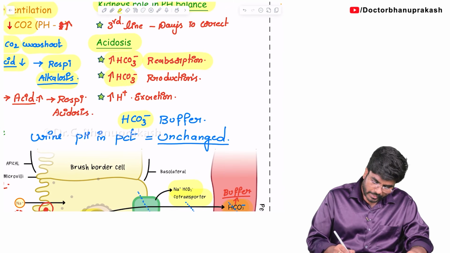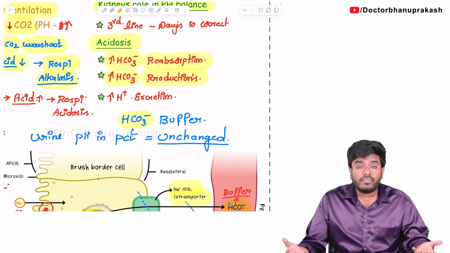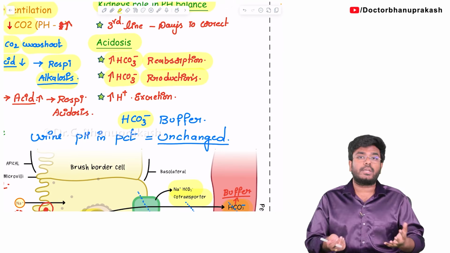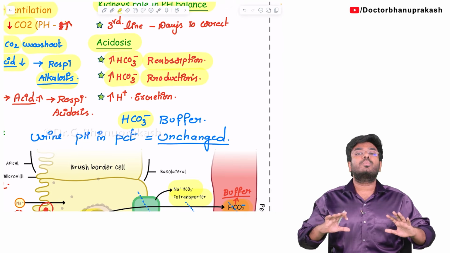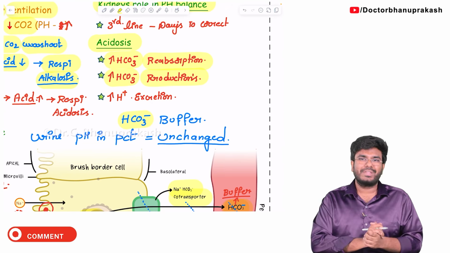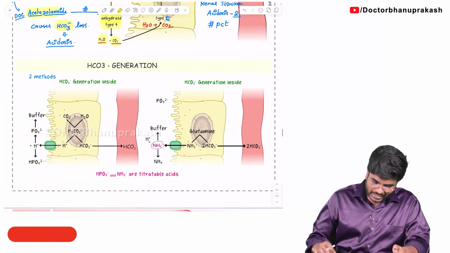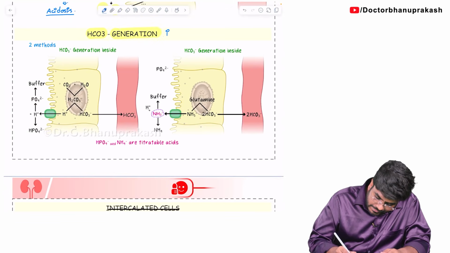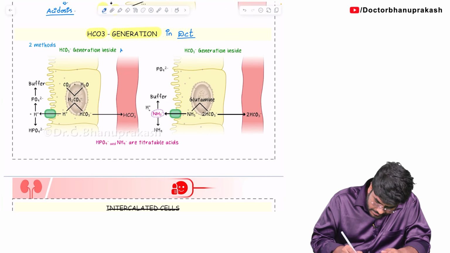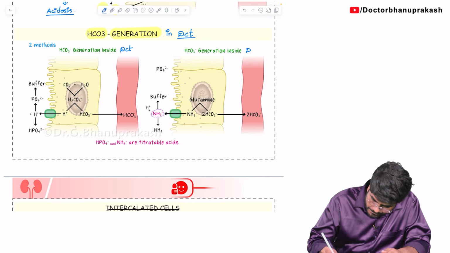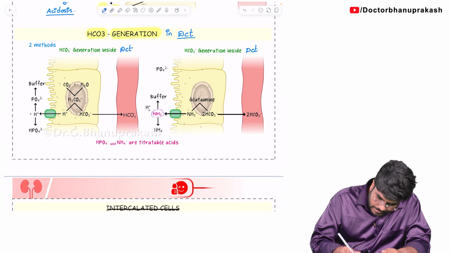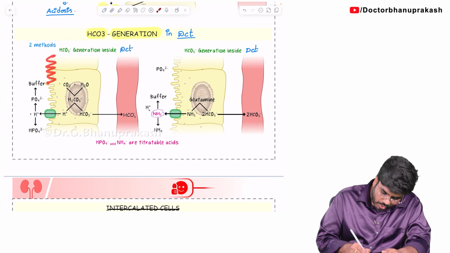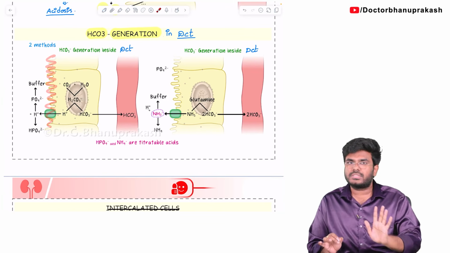Now, how are these bicarbonates produced in the time of acidosis? In the time of acidosis, we have to produce new bicarbonate, not only reabsorption. So how is that happening? Bicarbonate generation happens especially in the DCT. So it's not PCT, it is the DCT. In your book, in this material, it is given as brush border here. Actually, there is no brush border. It's a mistake.